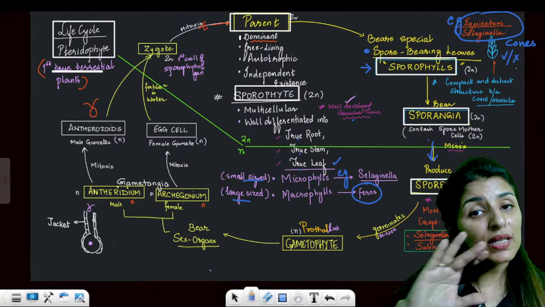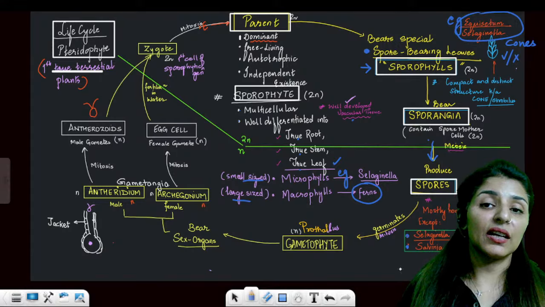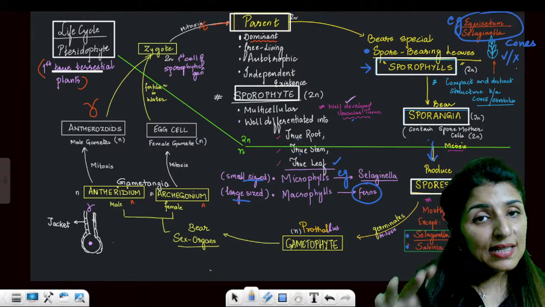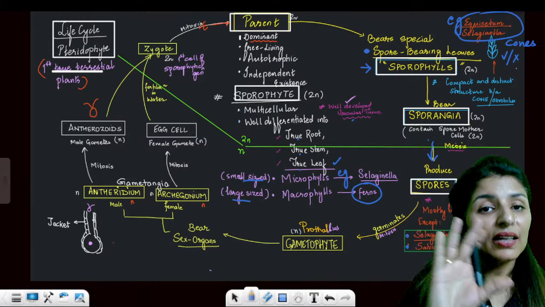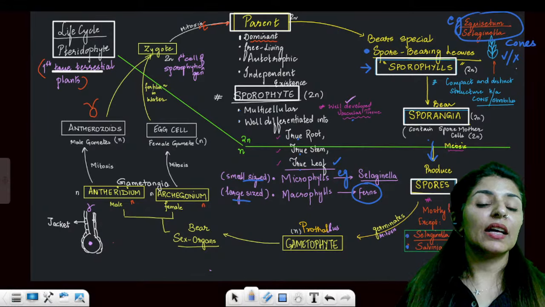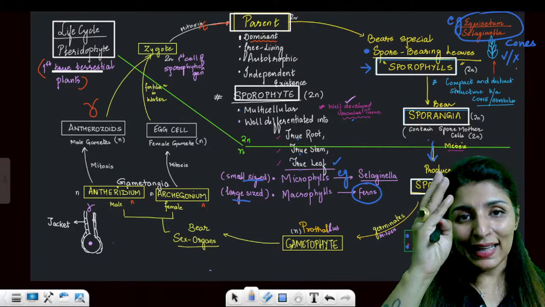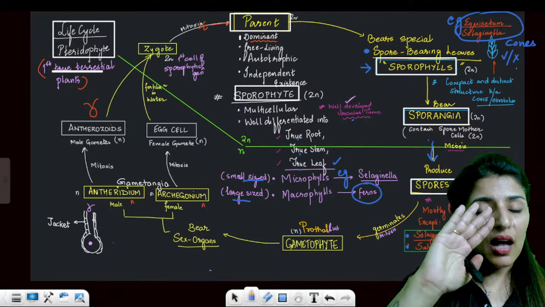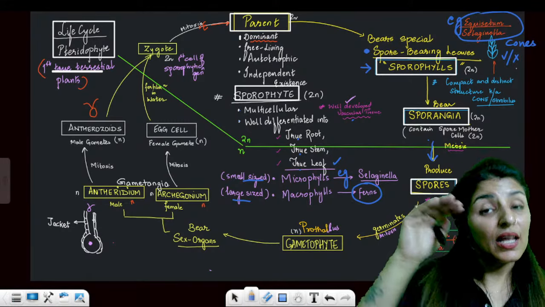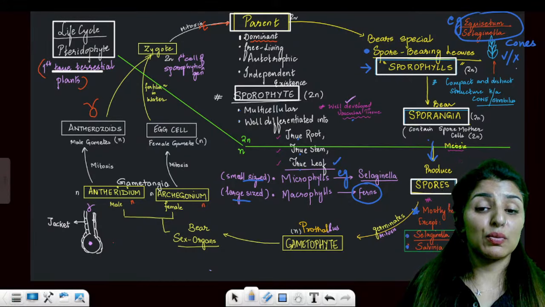Now all spores are similar except in Selaginella and Salvinia. Here in Selaginella and Salvinia, male and female spores are different. So we call it that heterospory has begun here. If male and female spores are identical, we call it homosporous. Algae, bryophytes, pteridophytes are all homosporous. Pteridophytes are also mostly homosporous. See, I've written here, mostly homosporous.